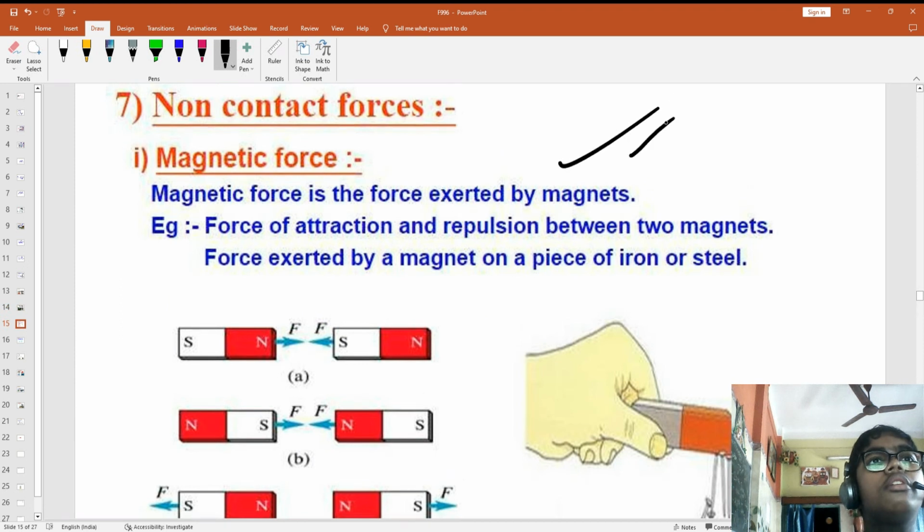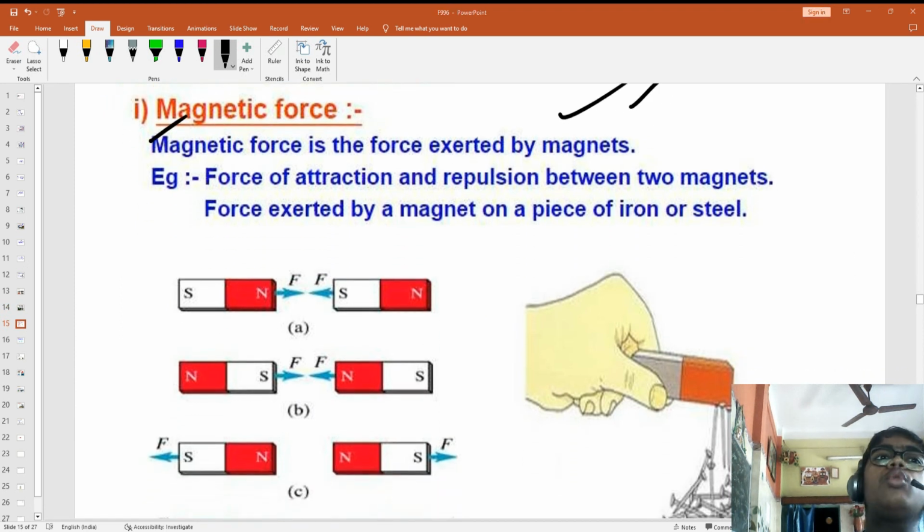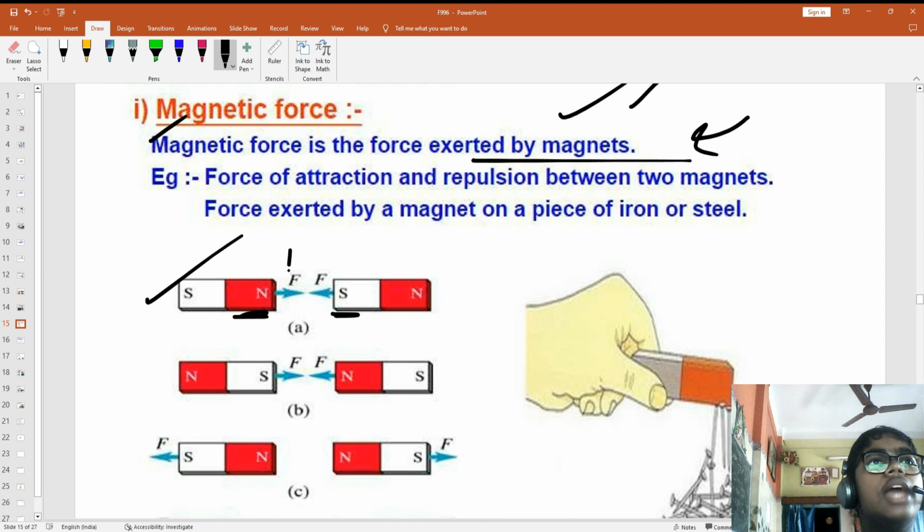Now, non-contact force like magnets, I have told you. Magnetic force is the force exerted by the magnets. Like see, north and south will attract, south and north will attract, but north and north, south and south will repel.